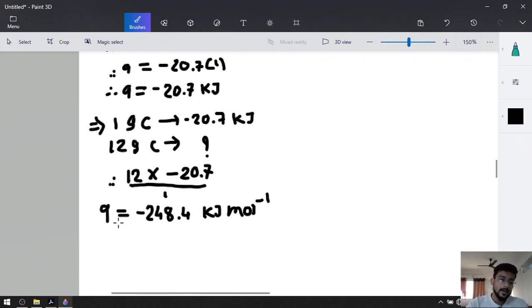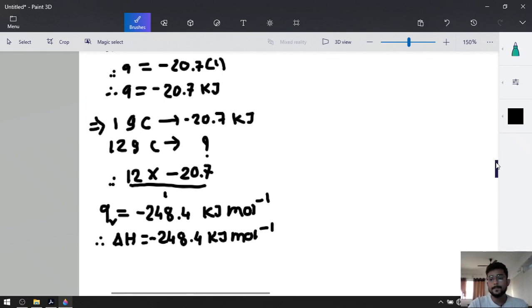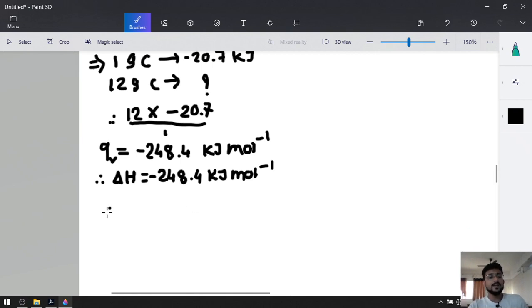Okay, and Qv is equal to delta H. That's why delta H is equal to minus 248.4 kilojoule mole inverse. Okay, now change in the internal energy. We have the formula delta H is equal to delta U plus delta n of the gaseous compounds into RT.